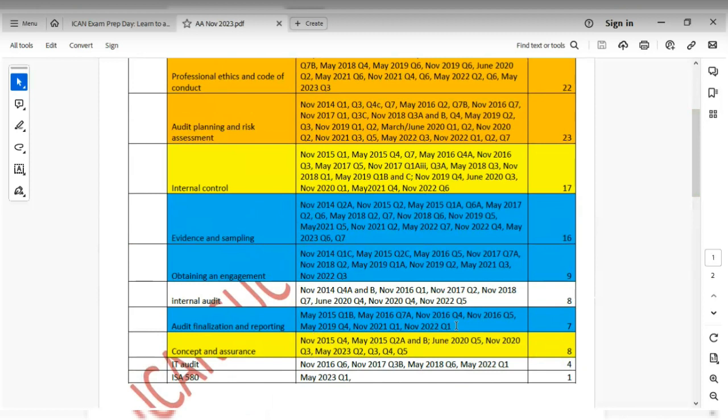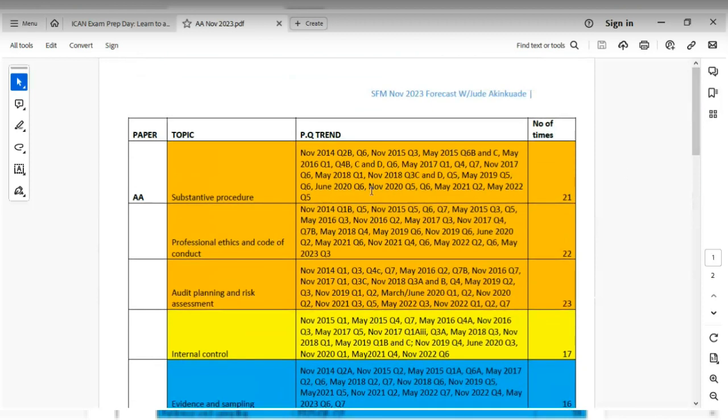Okay, now you would see that there are topics that are not highlighted here at all. What that means is that you should not attend to these topics that are not highlighted until you've exhausted, you've completed the ones highlighted. Okay, so once again, you want to start from the ones highlighted in gold, right? Then you move to the ones in yellow, and then you move to the ones in blue. Once you're done in that order, then you can go to the ones that are not highlighted at all.